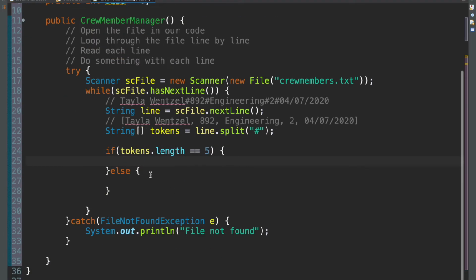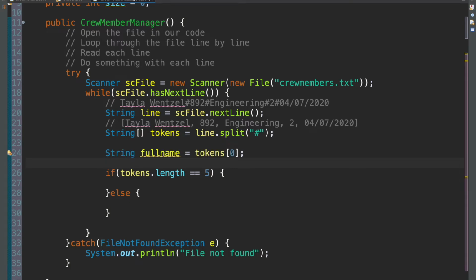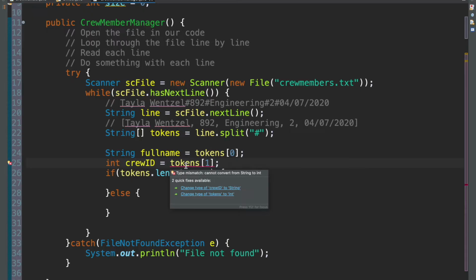So officer, crew member. Now, to make our lives easier, let's create the actual variables, which would be our full name up here. And this would be equal to the first one, right? It's always the first one, tokens at 0. And then we also have our crew ID, which is an integer, crew ID, and that's equal to tokens at 1, right? That one. But now we're getting an error. And what's this error saying? It says type mismatch cannot convert from string to int.